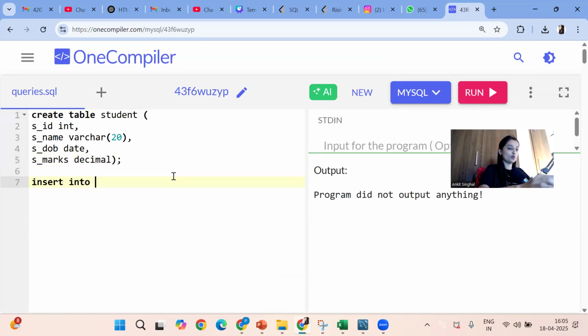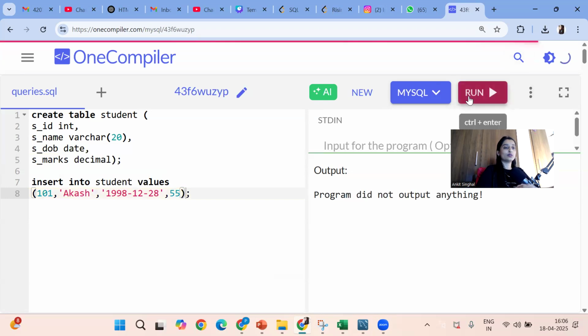Insert into student values. Student ID is 101. Student name is, let's say, Akash. Student date of birth, see, date of birth we have to give as a string value in single quotes. First, we will give the year, let's say 1998. Month is, let's say, 12, December. And date is 28. Okay, date of birth. Next, marks are 55.55 we will give. That's all. One more row, if you want to insert, you can insert. I'll execute.